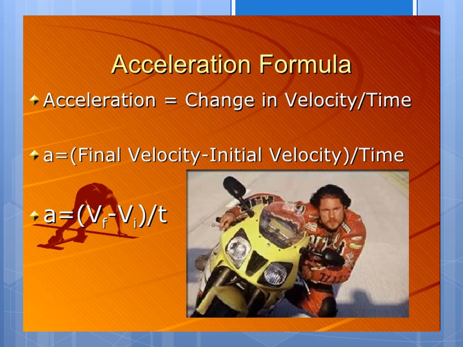Final velocity, that is V. Initial velocity, that is U. So a = (V minus U) by t. Otherwise Vf minus Vi by t, where Vf means final velocity and Vi means initial velocity. Okay, it is the formula of acceleration.